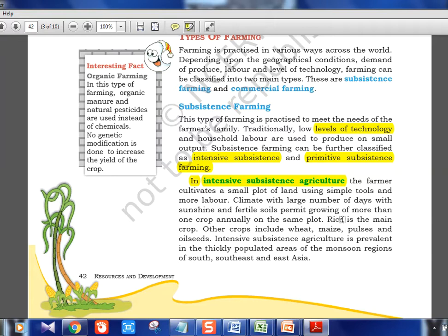Okay. Rest some crop names: rice, wheat, maize. You should know rice is a kharif crop and wheat is a rabi crop. Okay, grown in different seasons.